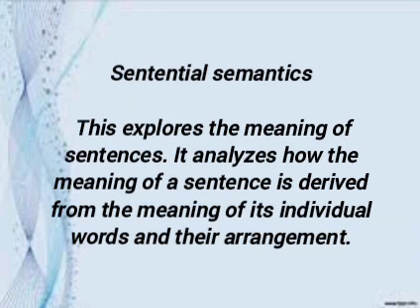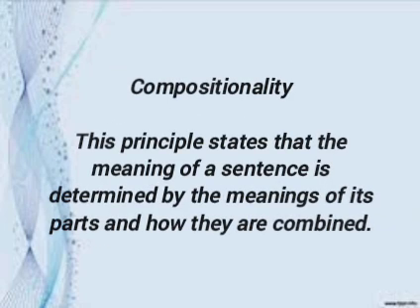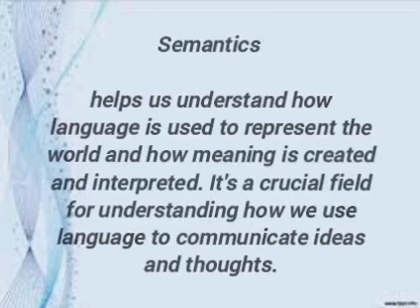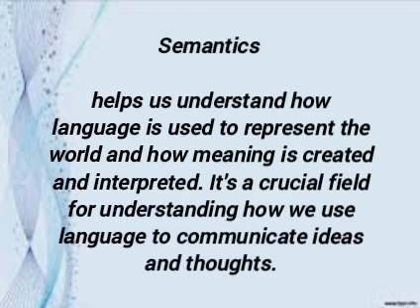Sentential semantics explores the meaning of sentences. It analyzes how the meaning of a sentence is derived from the meaning of its individual words and their arrangement. Compositionality. This principle states that the meaning of a sentence is determined by the meanings of its parts and how they are combined. Ambiguity. Semantics examines how words and sentences can have multiple meanings, leading to ambiguity. Semantics helps us understand how language is used to represent the world and how meaning is created and interpreted. It's a crucial field for understanding how we use language to communicate ideas and thoughts.